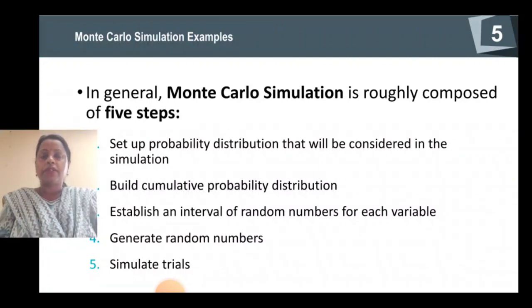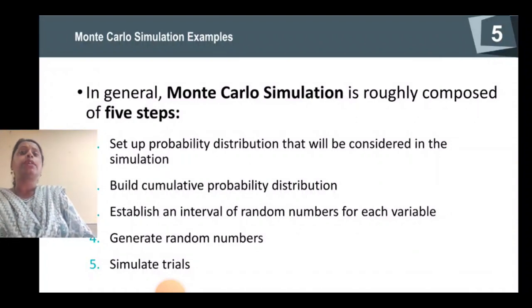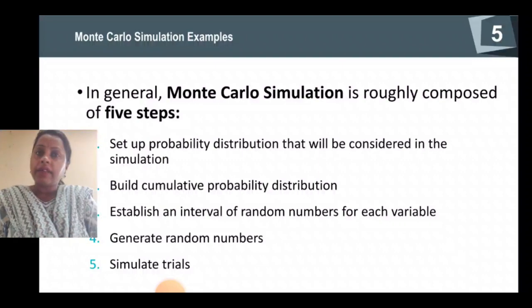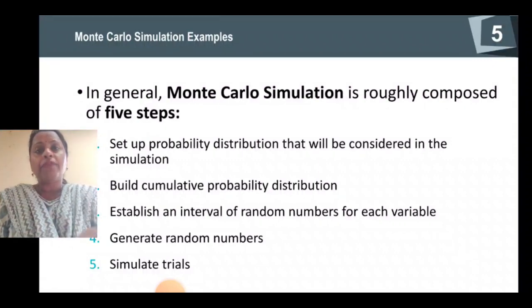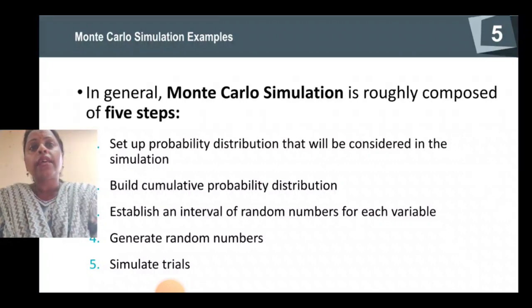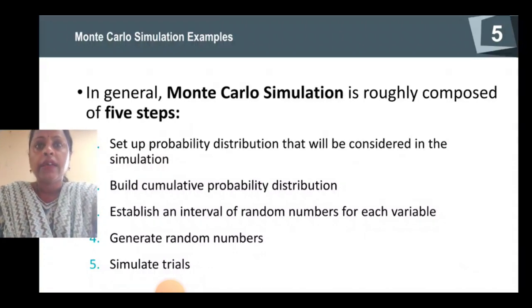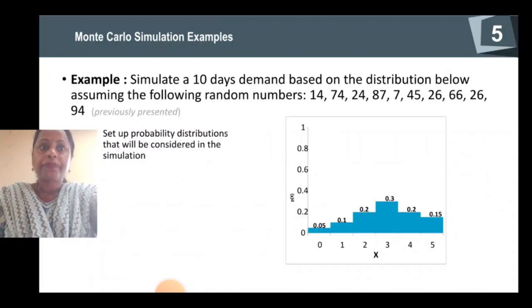First, dear students, you have to set up probability distribution, because probability distribution will be clearly given in the question, like 0.5, 0.9, 0.8, 0.3. So you have to set up the probability distribution. Then build up a cumulative probability distribution table. Then establish an interval of random numbers for each variable. Then generate random numbers, then simulate the trial. Okay. Now I hope it is clear to you.